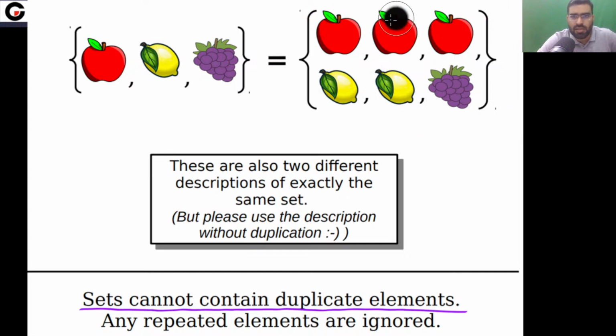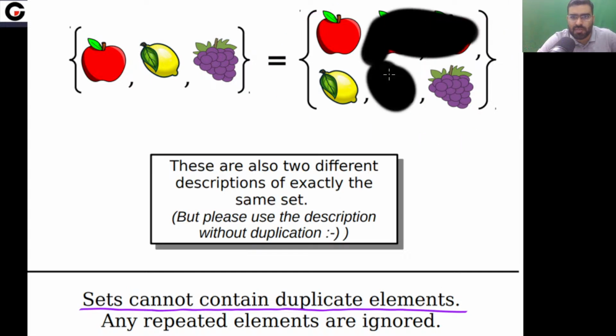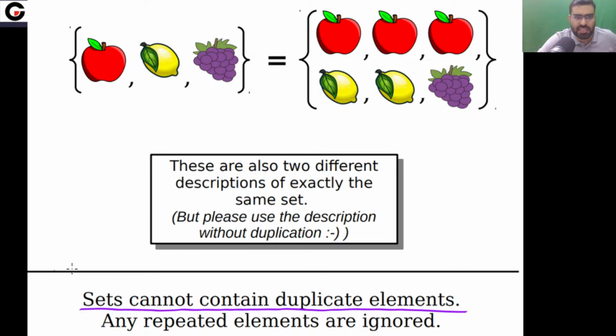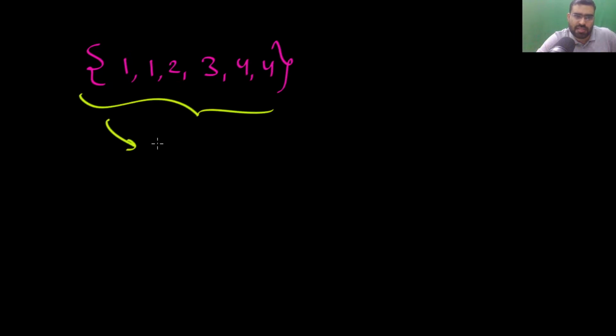You can ignore them. So basically this set and this set are the same. Remember, these two sets are the same. Here is one point I want to ask: if I give you this set, what is the cardinality? For this set, how many elements are there? Tell me.